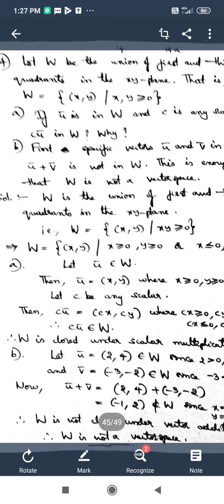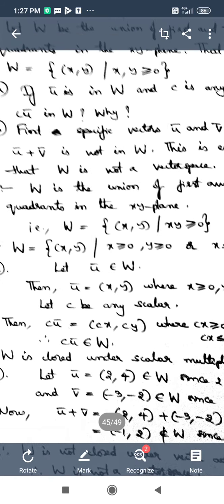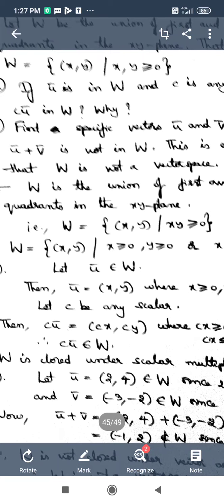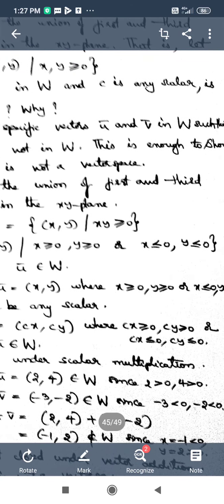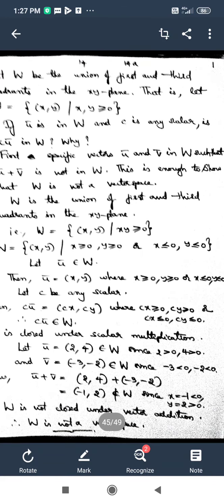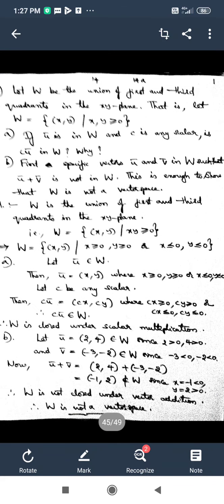As I said earlier while explaining the problem, the product of two positive numbers is positive, and the product of two negative numbers is also positive. For that reason, W consists of the set of all ordered pairs (x, y) such that x is greater than or equal to 0 and y is greater than or equal to 0 at a time, or the other choice is x is less than or equal to 0 and y is less than or equal to 0.